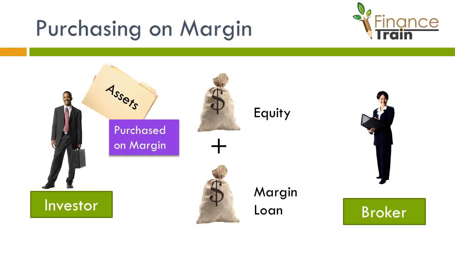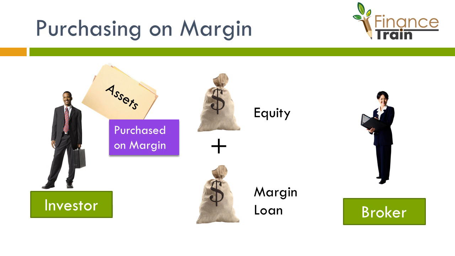To purchase an asset on margin, an investor can borrow funds from his broker. This is called a margin loan. The investor usually pays an interest on this loan, which is called the call money rate. No broker will allow an asset to be fully financed. The investor will have to provide a minimum amount of equity called the initial margin requirement.